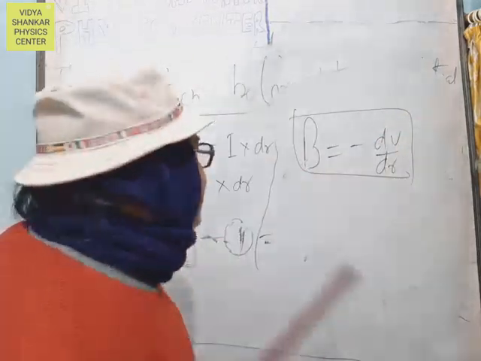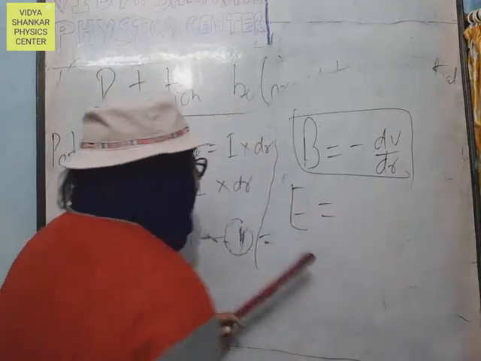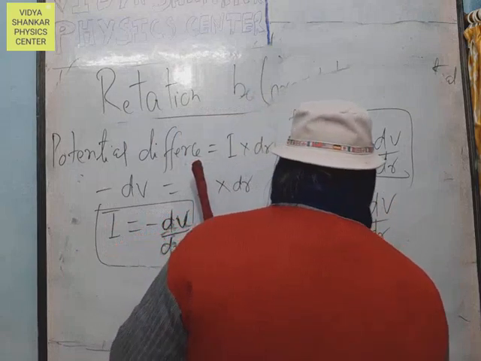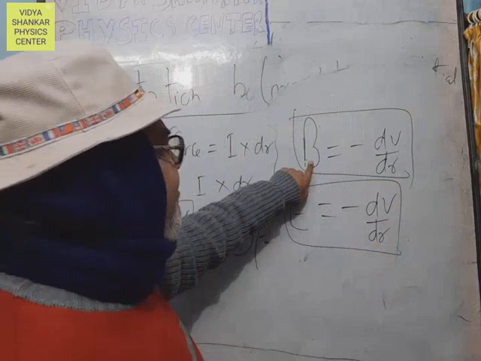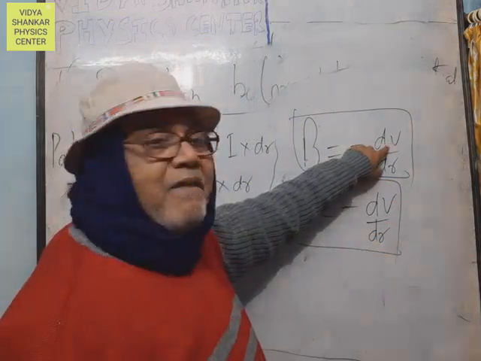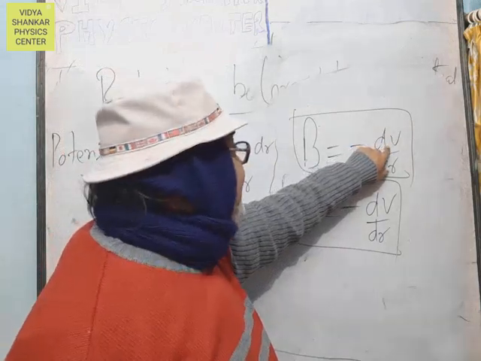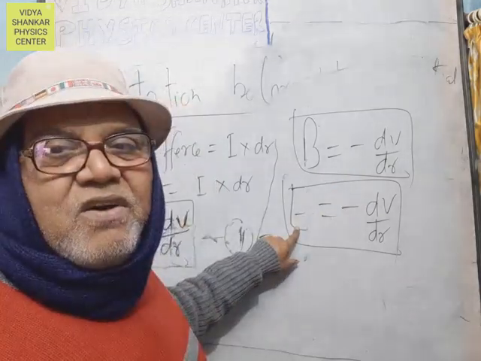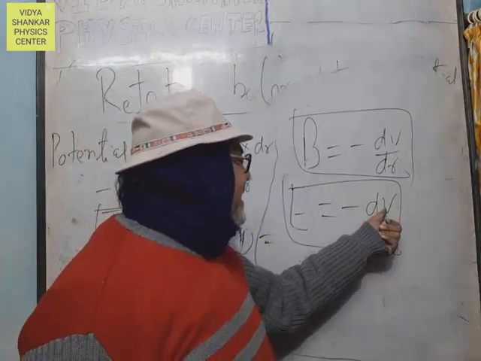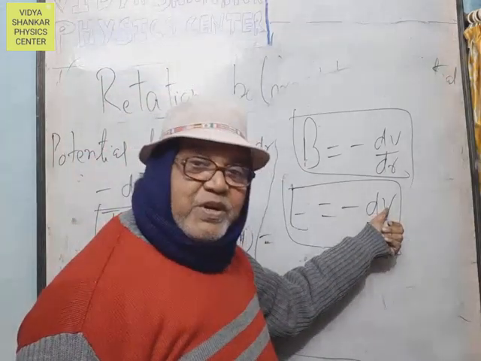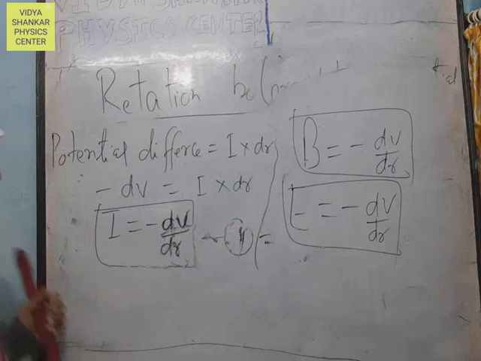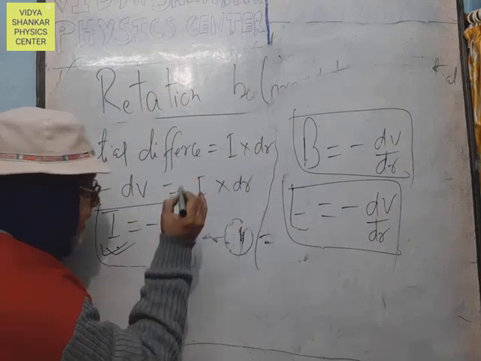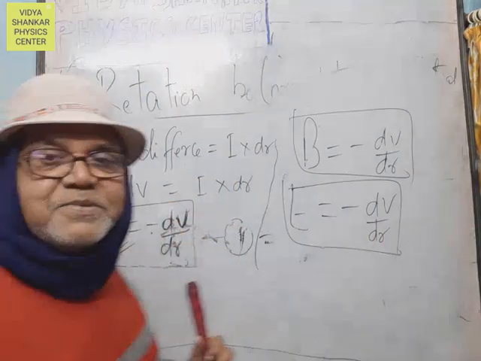In electrostatics, the intensity of electric field equals minus dV upon dr. So the intensity of electric field is equal to the gradient of electric potential with negative sign, and here the intensity of gravitational field is the gradient of gravitational potential with negative sign.